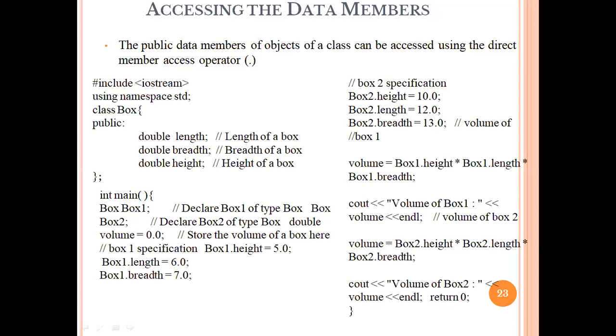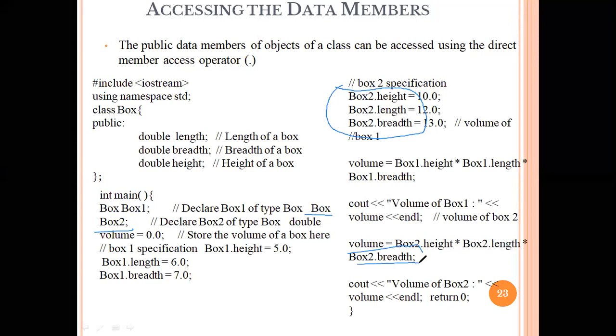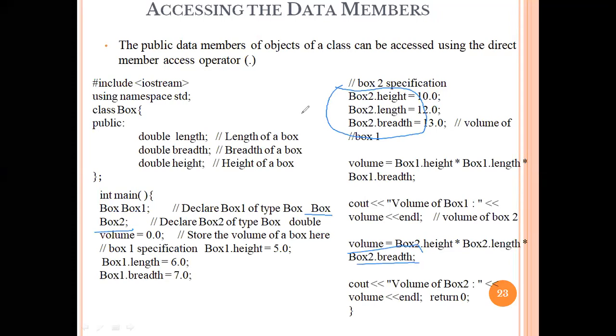Here in this case they have created this second object, box2, of this particular Box type, and they have given all these variables different values, and they are going to calculate its volume in this line. So you will get the new volume for this particular object.